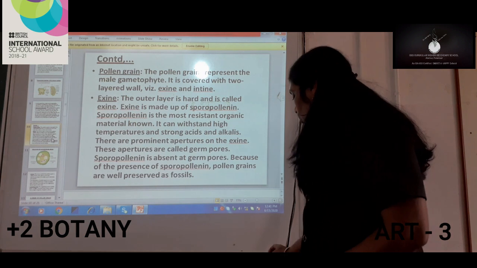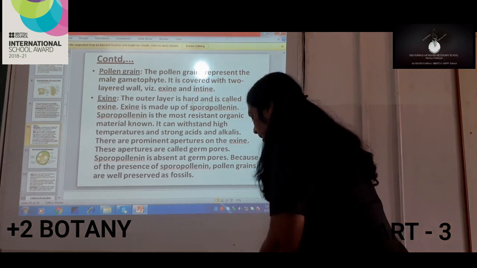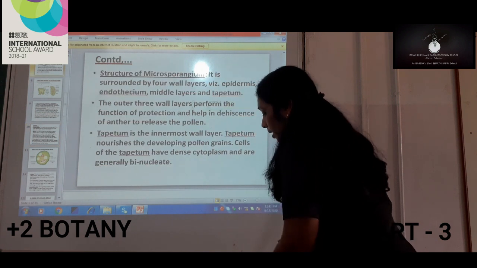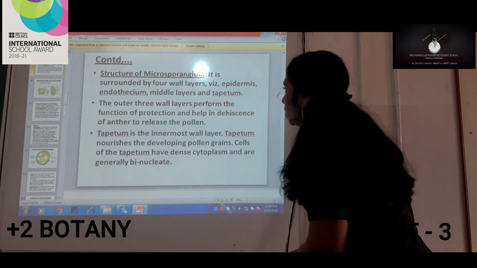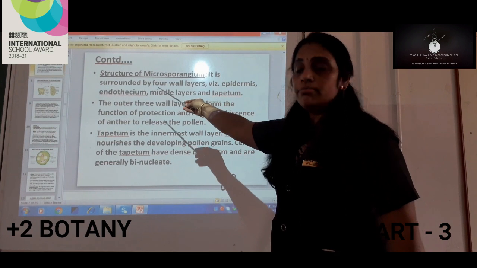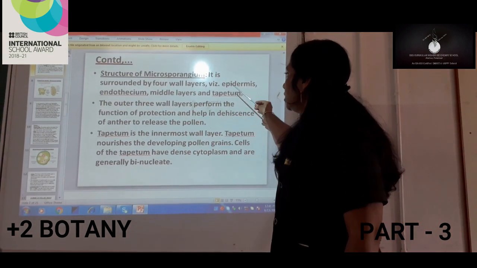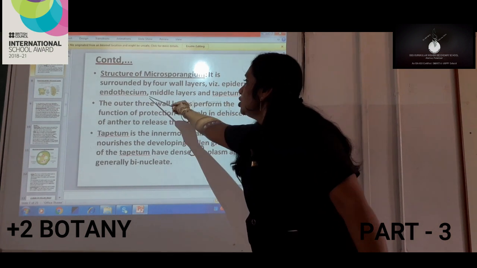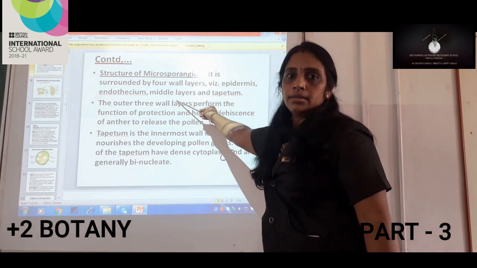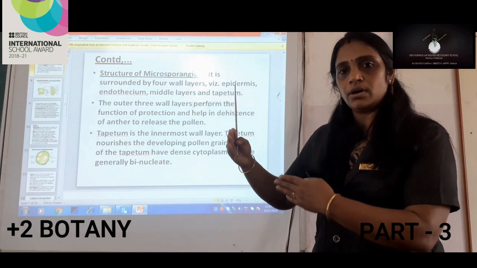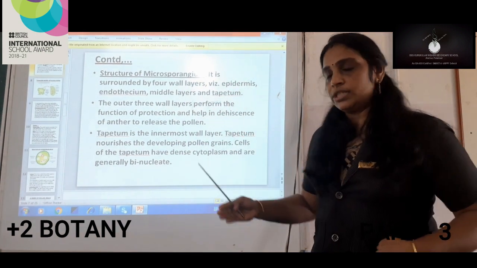So here we are going to study in detail about the topic. Now I told you epidermis, endothecium, middle layer and tapetum. The outer 3 layers, epidermis, endothecium and middle layer, are situated or formed on the outside.